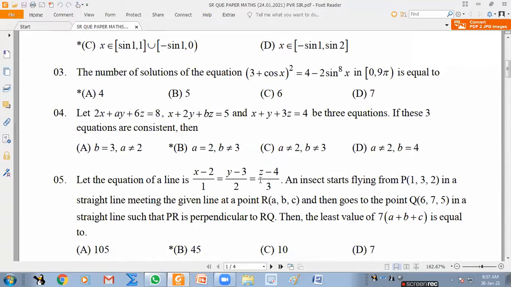Third one is the number of solutions of (3 plus cos x) whole square equal to 4 minus 2 sin power 8x. 3 plus cos x, what is the range? 2 to 4. I think some kind of inequality can be used here. Let us see: (3 plus cos x) whole square, 4 minus 2 sin power 8x.